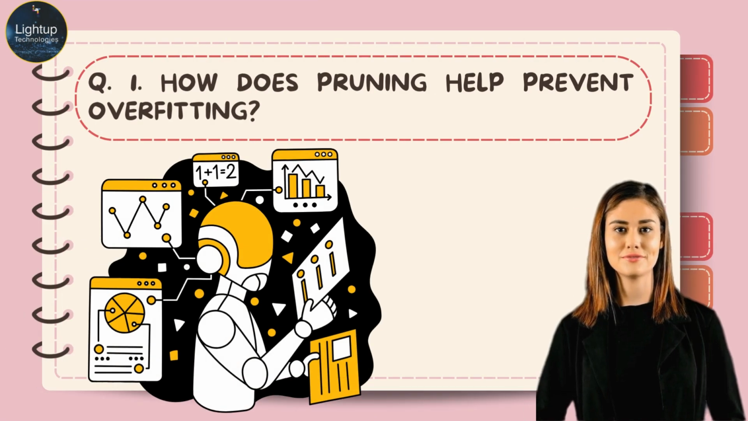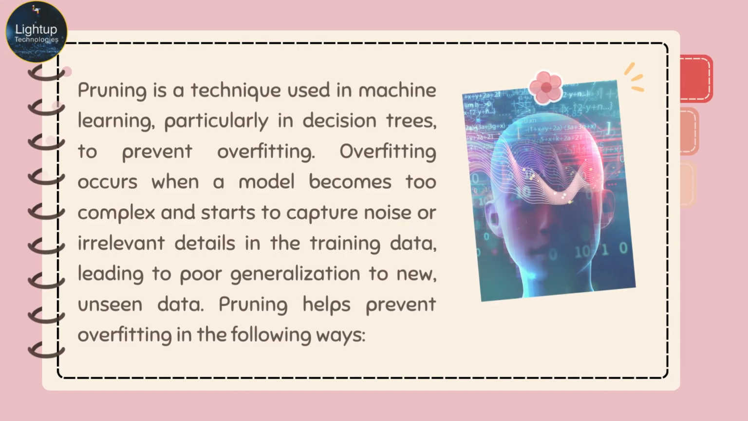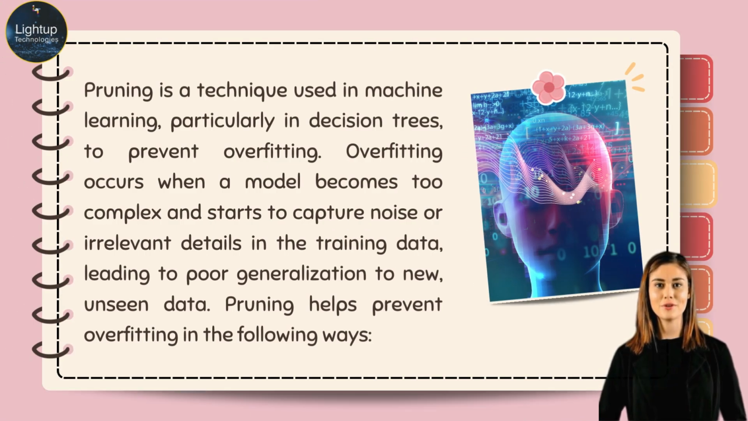Does pruning help prevent overfitting? Pruning is a technique used in machine learning, particularly in decision trees, to prevent overfitting. Overfitting occurs when a model becomes too complex and starts to capture noise or irrelevant details in the training data, leading to poor generalization to new, unseen data.